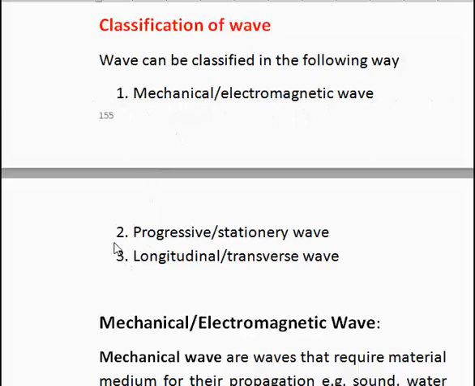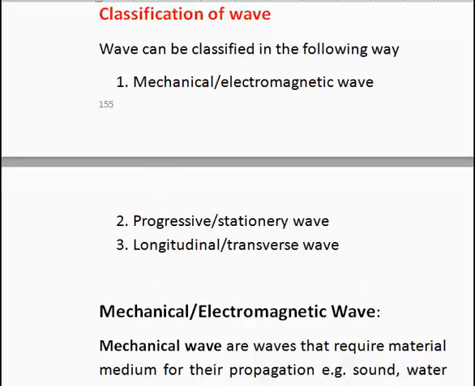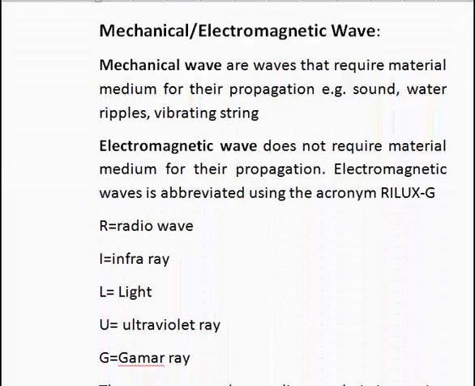Secondly, a wave can be classified as a progressive wave or a stationary wave. Thirdly, a wave can be classified as a longitudinal wave or a transverse wave. So we are going to be looking at these three different types of classification. Let's start with the very first, mechanical wave or electromagnetic wave.